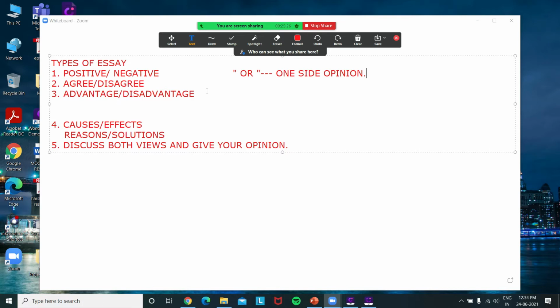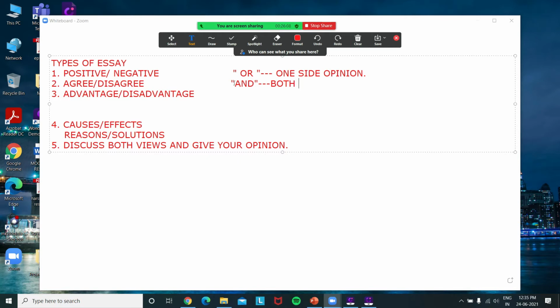Okay, now the next thing is "and". After "or", there is a question type that has "and", which tells you to mention both the positives and negatives. We can say that, in this question, mobile phones are used by children and it is not good for them. Mention both the positives and negatives of the usage of mobile phones. So in this type of question, where the demand of the question itself says that you have to tell both the views, you will be discussing both. So it is very simple. In this type of question where "and" is given, we will be discussing both opinions.